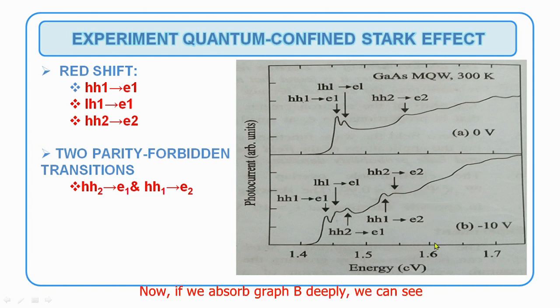Now if we observe graph B deeply, we can see two more transitions, that is between heavy hole 1 to electron 2 and heavy hole 2 to electron 1. These two lines are called parity forbidden transitions. This parity forbidden transition comes under selection rule.